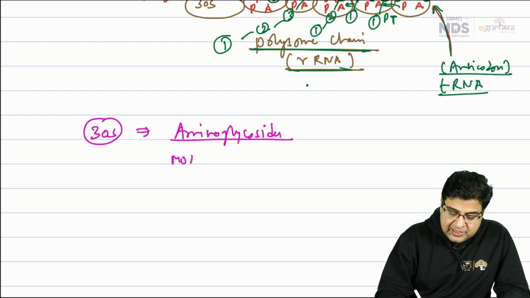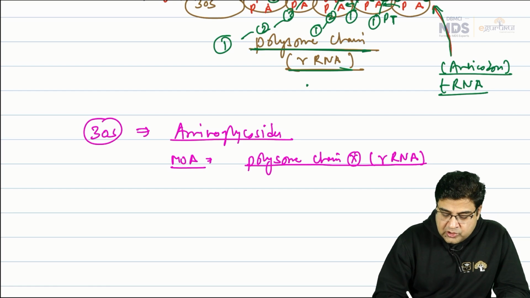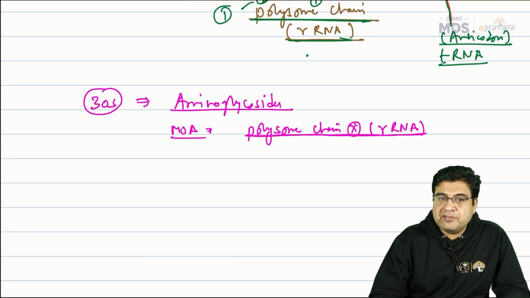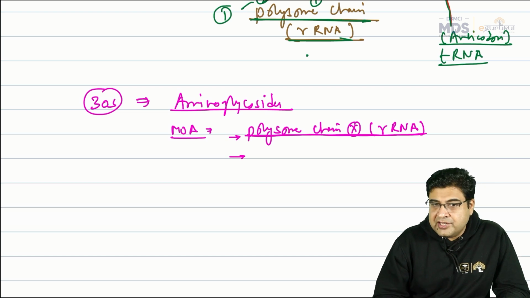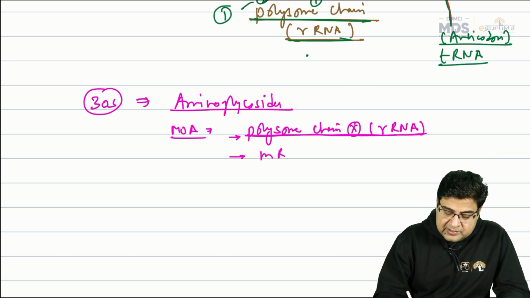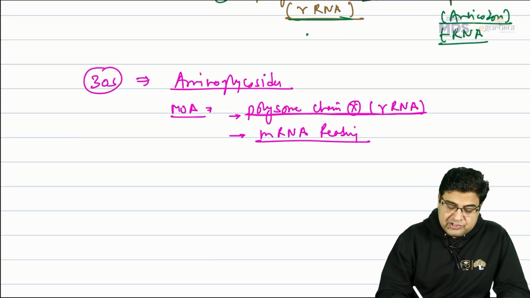So how will these medicines act? These medicines will inhibit the polysome ribosomal RNA chain formation. So they are inhibitors of polysome chain formation, that is, the chain of ribosomal RNA. Polysome chain formation is inhibited by the aminoglycosides. And when this polysomal chain formation does not take place, then the messenger RNA reading or decoding is also not possible because there is no formation of the chain.